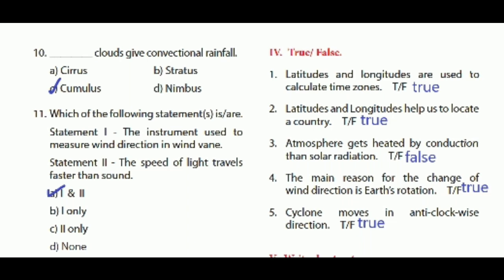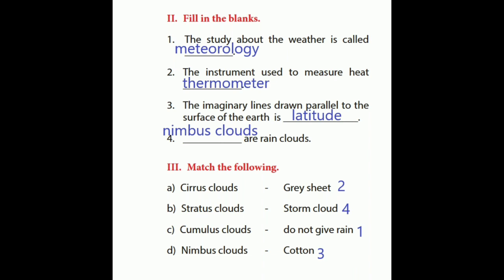Second one, latitudes and longitudes help us to locate a country. Answer is true. Third one, atmosphere gets heated by conduction than solar radiation. Answer is false. Fourth one, the main reason for the change of wind direction is Earth's rotation. Answer is true. Fifth one, cyclone moves in anti-clockwise direction. Right answer is true.